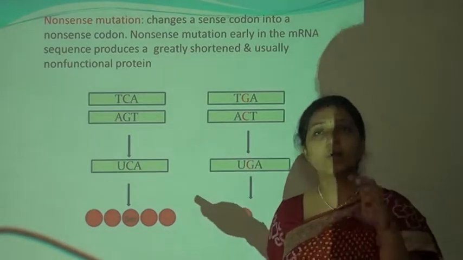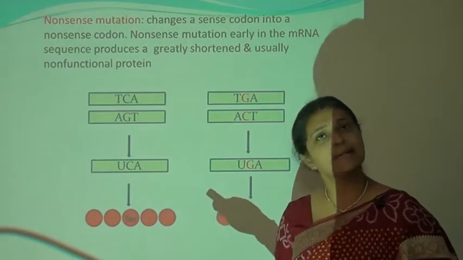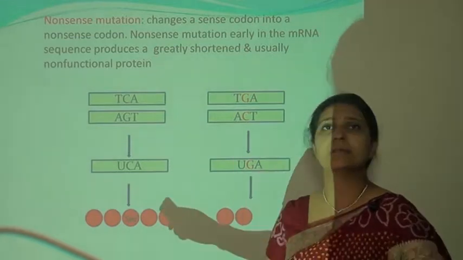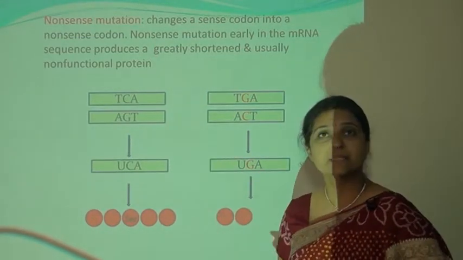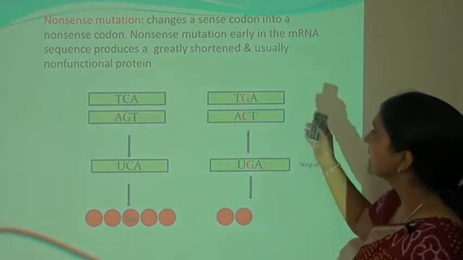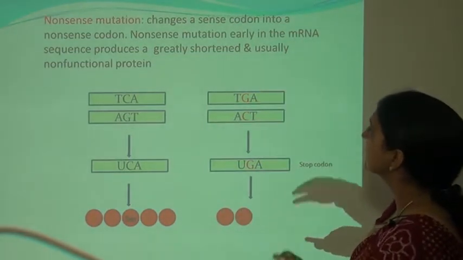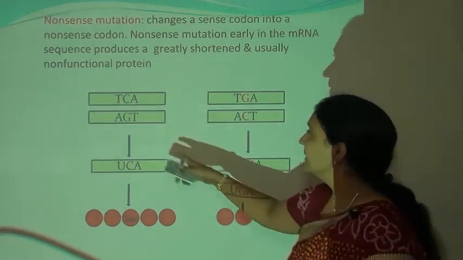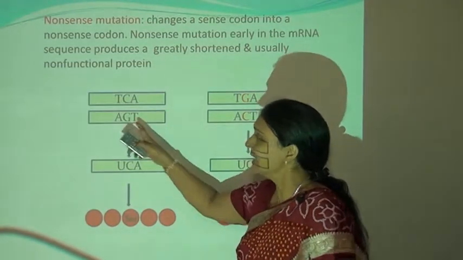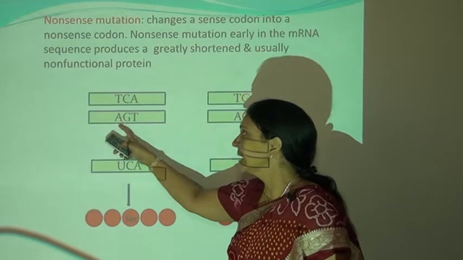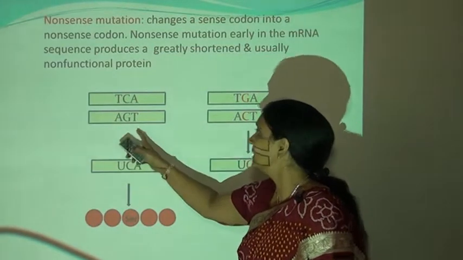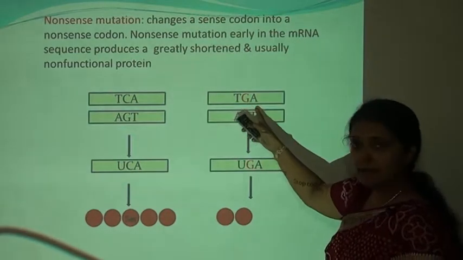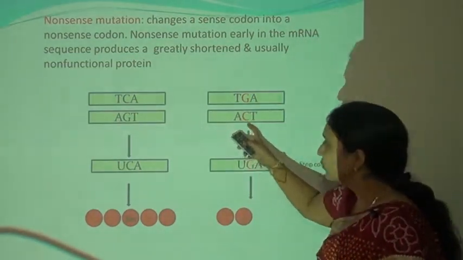It means that a codon coding for a specific amino acid is the normal process. If a codon does not code for any amino acid, that is known as the nonsense mutation. Here a nonsense mutation early in the mRNA sequence produces a greatly shortened and usually non-functional protein, that is the stop codon. Here is the nucleotide sequence TCA. Obviously T will bind with the A, C with the G, and A with the T. Here the C is replaced by the G, and this nucleotide sequence has been mutated.